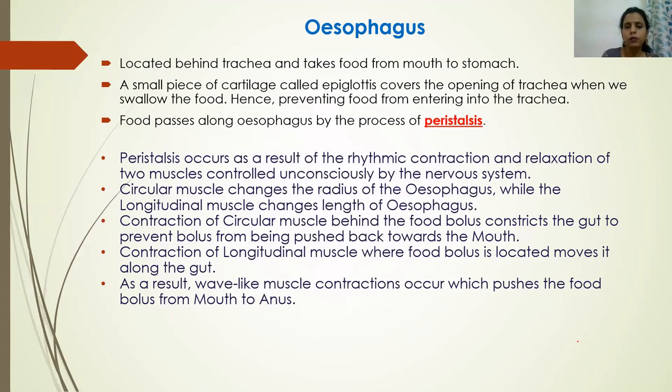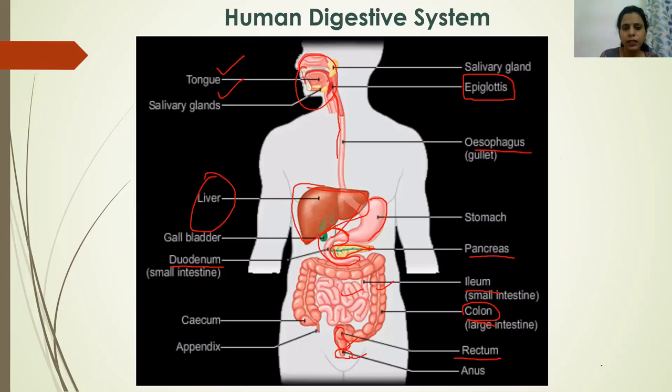From the mouth, the food goes to the next part of the alimentary canal, which is known as the esophagus. Now this esophagus is a tube which connects your mouth with the stomach. As you can see here in the diagram, this tube is known as the esophagus. You can see clearly that it connects your mouth with the stomach. This tube till here is your esophagus.